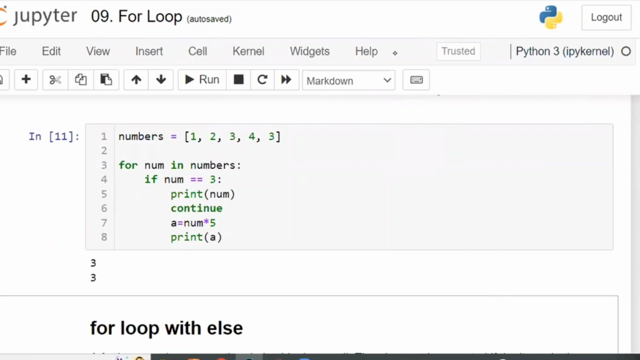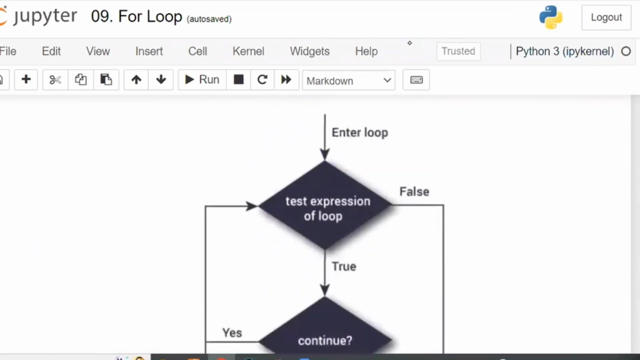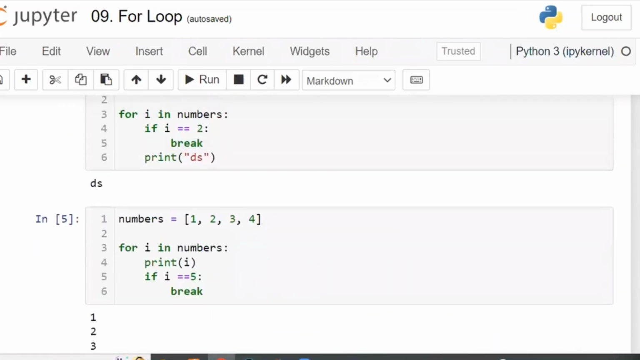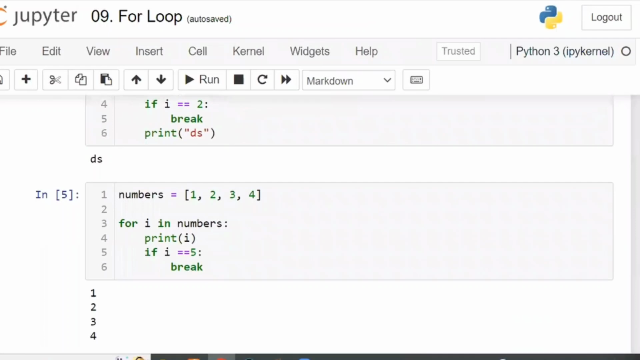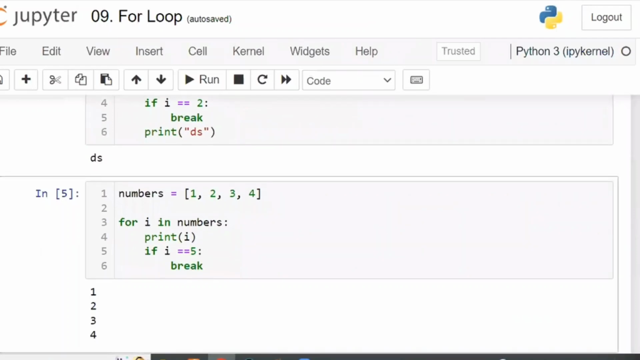Is that clear, guys? So please explain the Rust break program, having a lot of doubts. Yes. Which one? Number 4 or number 5? Cell number 4 or 5? The 5, whichever this one, the last one.